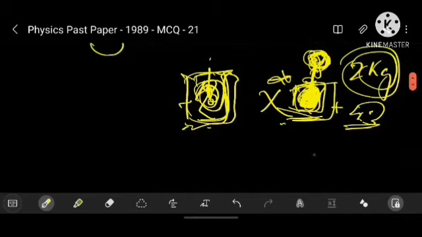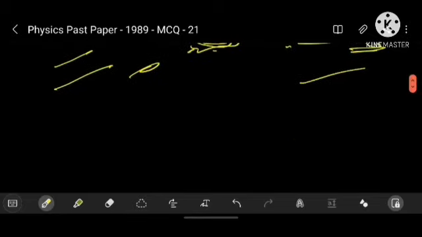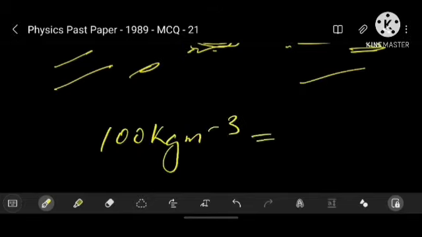However, for this question, we don't need the weight or the volume of the ice cube at all. We have been asked to deal with the density of the ice cube, the density of water, and the weight of the bird. So we are allowed to raise its density by a maximum of 100 kg m^-3. Using our basic D = M/V equation, 100 kg m^-3 equals 2 kg, the weight of the bird.